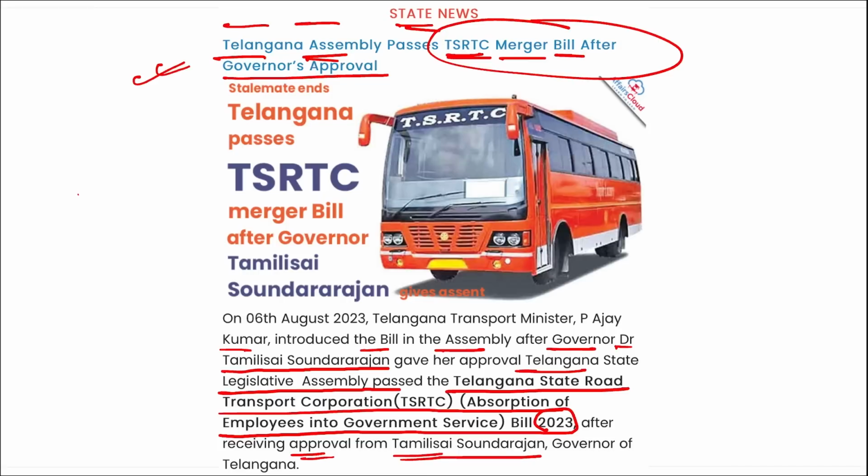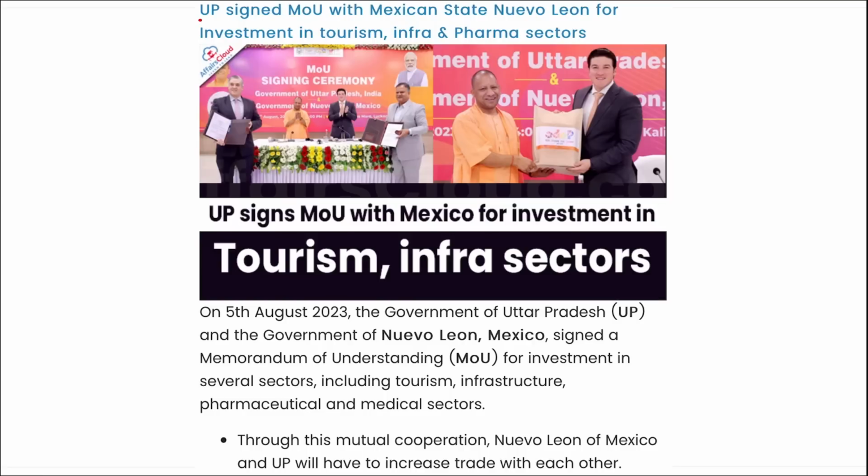As of now, the Telangana government will inject 3,000 crore rupees to cover the salaries and allowances of more than 43,000 employees. Correct? So it was Telangana Assembly that passed this merger bill after the approval of the governor of Telangana.